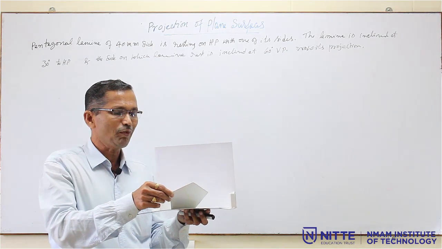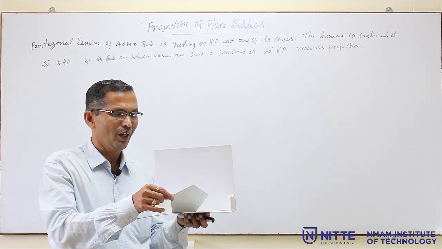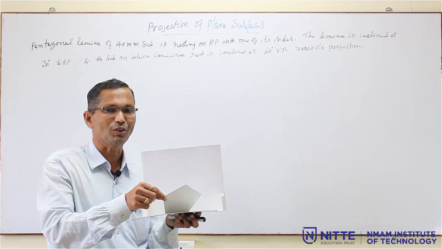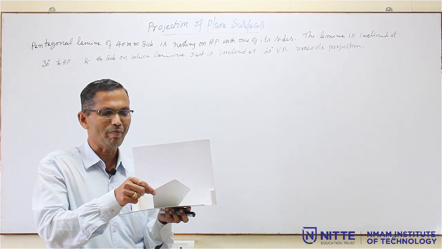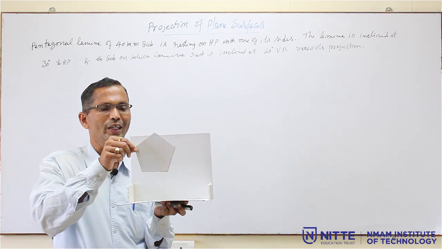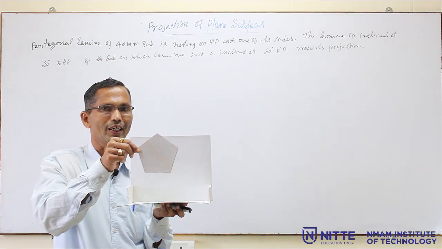Now, in this position, what is the front view? That you have to write. This is the actual solution. If I hold the pentagon in this position, how does it look for you? If I hold it like this, it is a regular pentagon, you can write it.